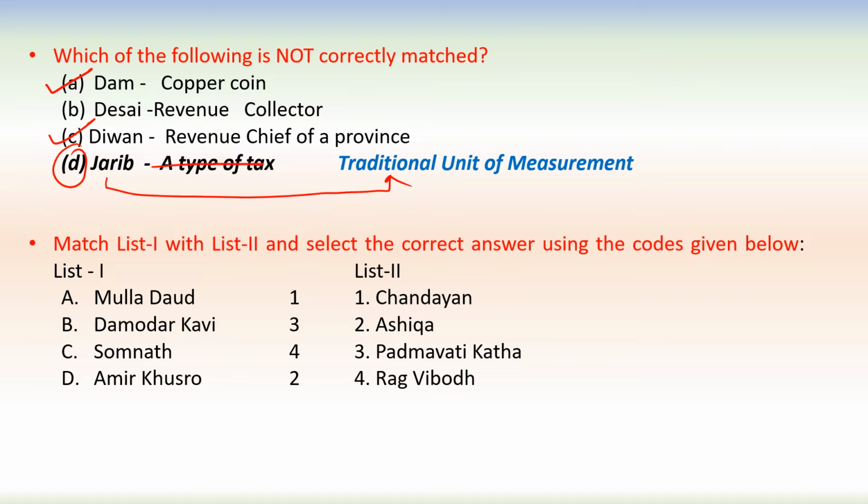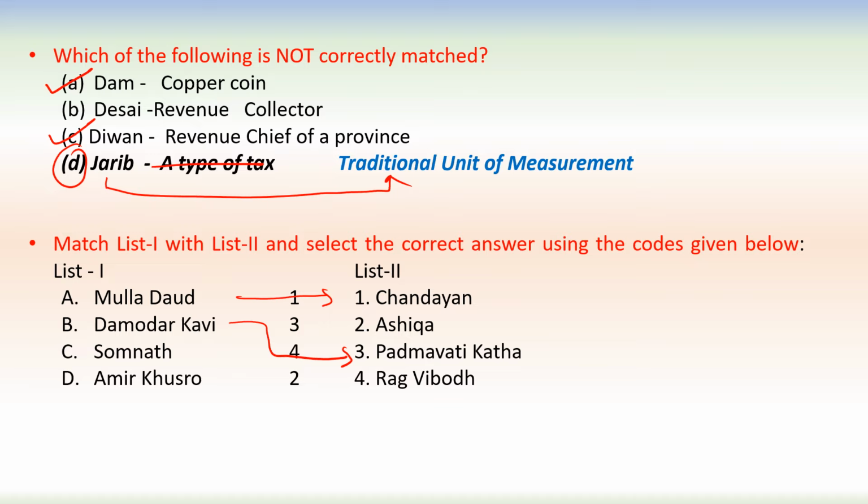Next question, match list 1 with list 2. So list 1, Mullah Daud wrote Chandayan. This is correct. Damodar Kavi wrote Padmavati Katha. He has written the Padmavati Katha. So B to 3.